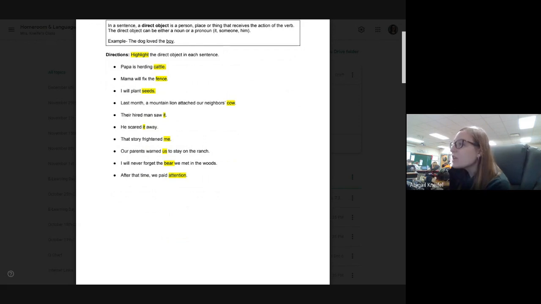I will never forget the bear we met in the woods. What's not being forgotten? Bear. After this time, we paid attention. What was being paid? Attention. So we did all of that together already. Hopefully, you still remembered that whatever is receiving the action of the verb is our direct object. Any questions on page one? No? We shouldn't, because we already did that.